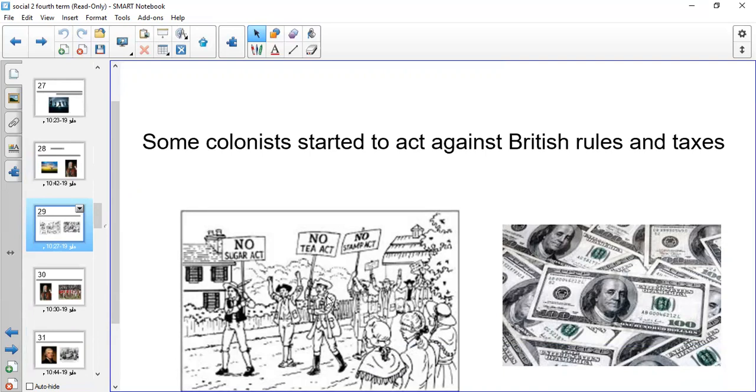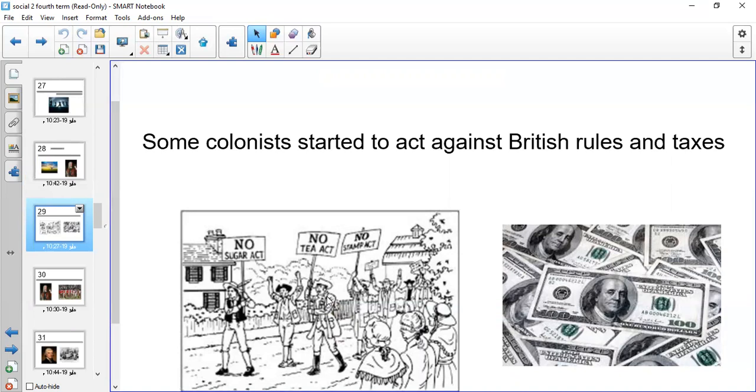They were asking for freedom. They said that we will not pay more money. We want to be free. We don't want to follow the rules of the King of England. We will not pay more money. This is our land. We want it. We will free it. So this is what the colonists did, or how they asked for their independence.